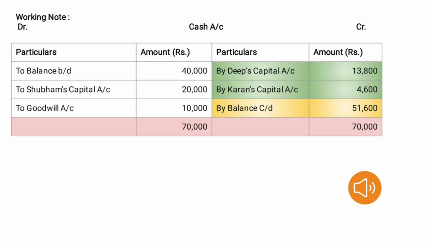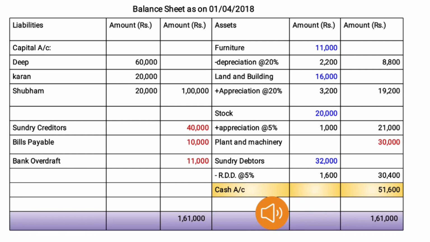We will get 51,600 as a balance. So we have to write by balance carried down 51,600. After closing the cash account balance transferred to balance sheet asset side as cash account 51,600.